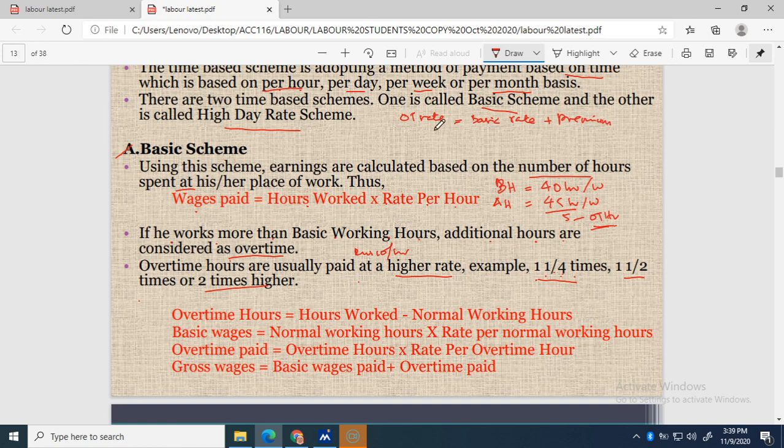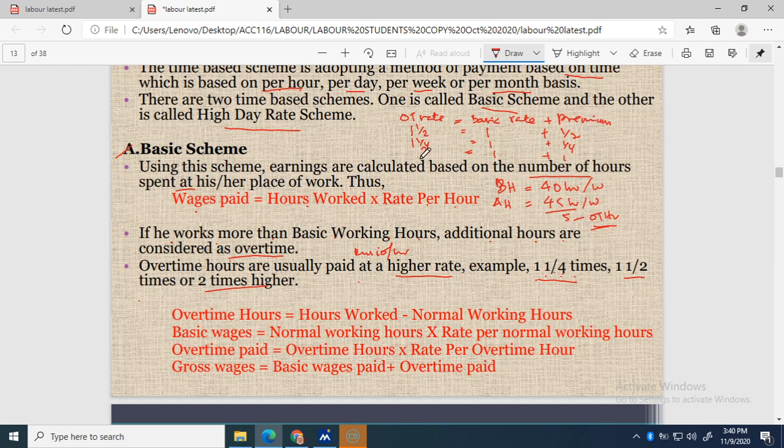Let's say we take an overtime rate of one and a quarter. The basic should be 1, that means 10 ringgit. The balance, the quarter here, is the premium. If it is 2, that means 1 and 1, where the second 1 will be the premium.